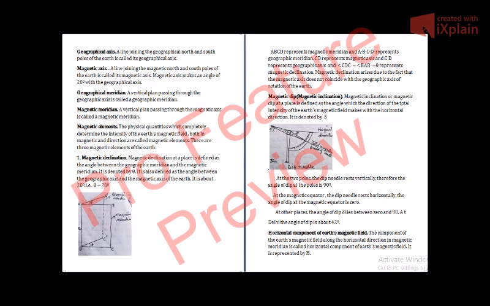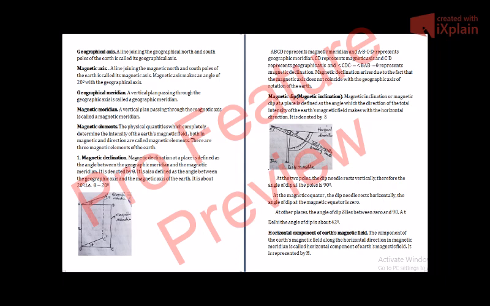Now there are two sheets of paper, as you can see from the figure. One is A, B, C, D, and the other is A dash, B dash, C dash, D dash. A, B, C, D represents the magnetic meridian, and A dash, B dash, C dash, D dash represents the geographical meridian. Similarly, C D represents the magnetic axis, and C dash D represents the geographical axis.